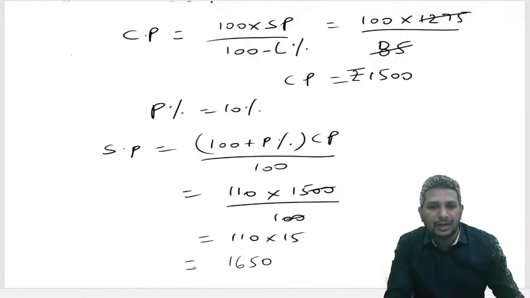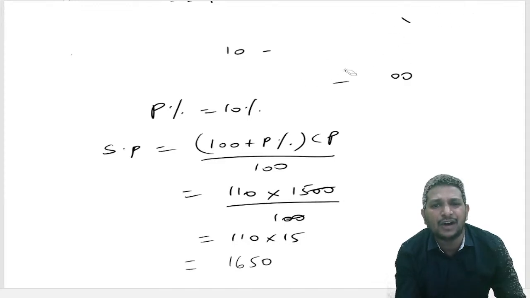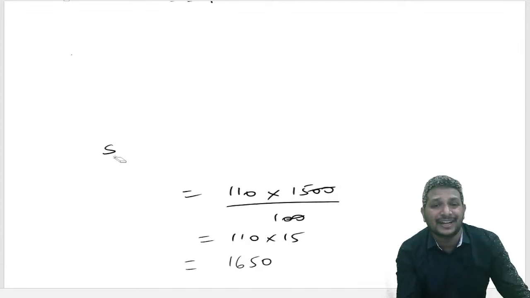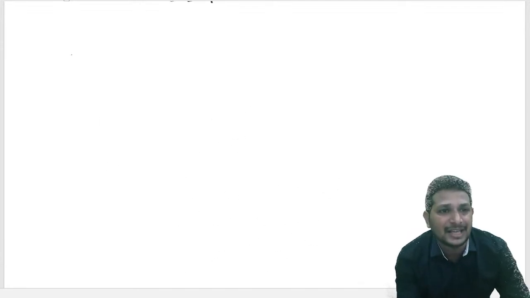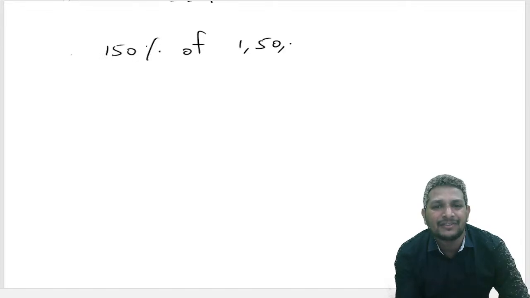So what do we need to do here? How much did they invest? 1,50,000. First we need to find 150% of 1,50,000, because that is the amount of profit they got.